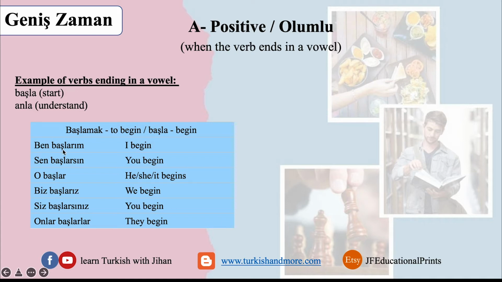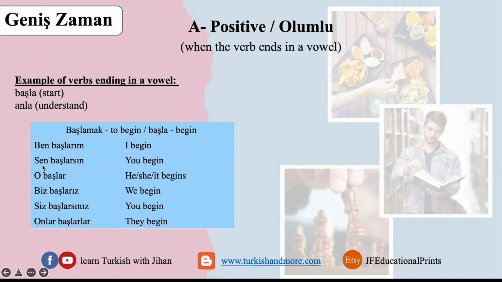For ben, we start with başla. As we said, we add the r only because the last letter is a vowel. And what's the suffix of ben? Because we have a, we add this one over here, which we explained in the previous slide, the table. Means, here I begin.